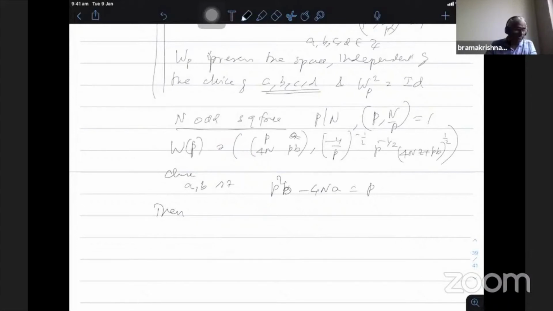W bracket p takes S_{k+1/2}(4n, chi) to S_{k+1/2}(4n, chi_1). It doesn't change the level, but the character is changed.